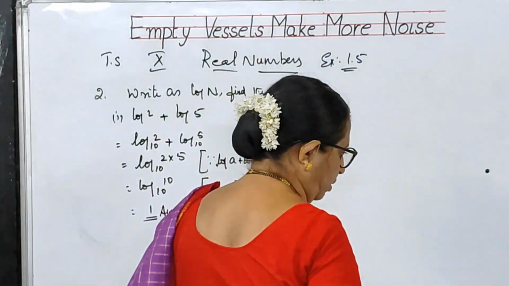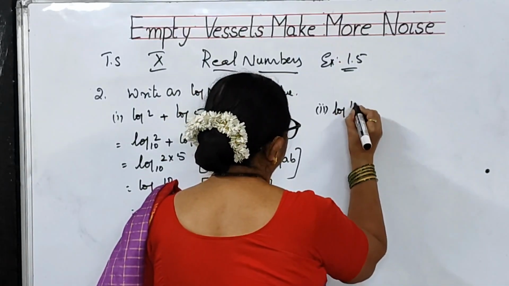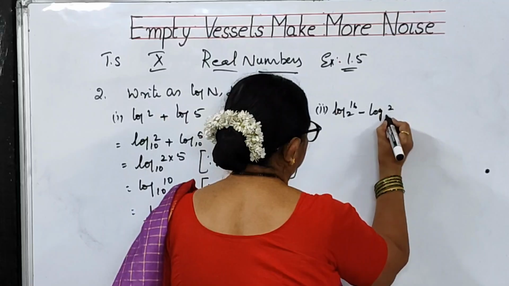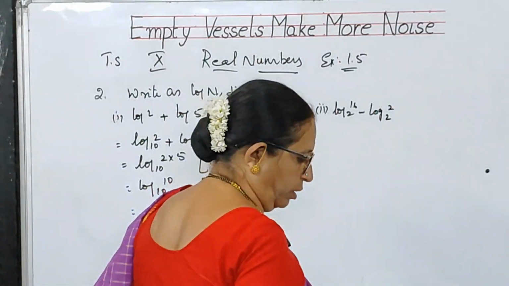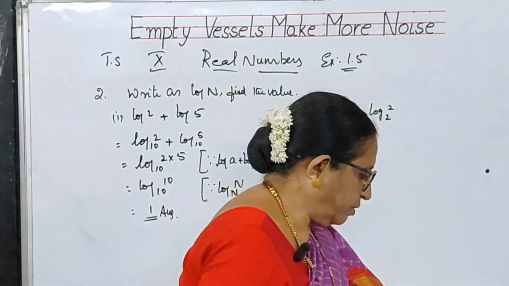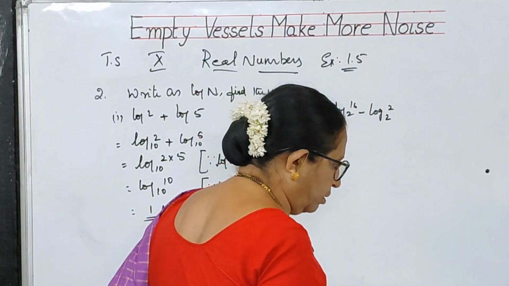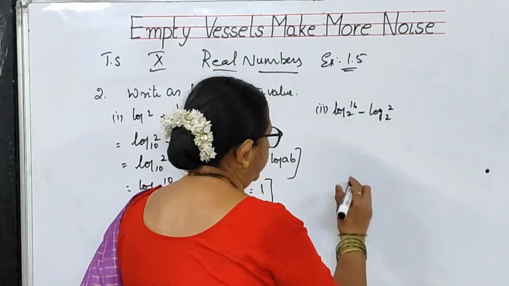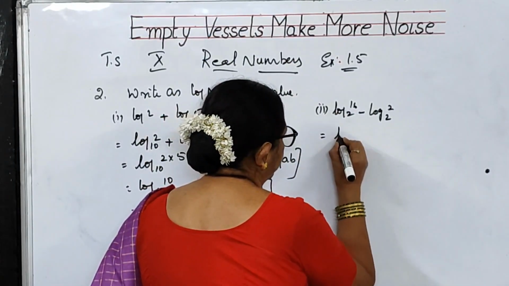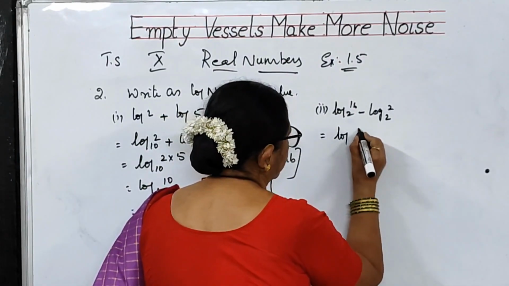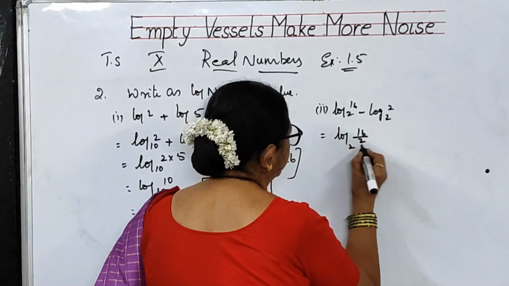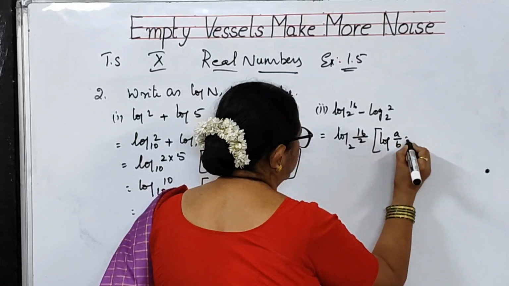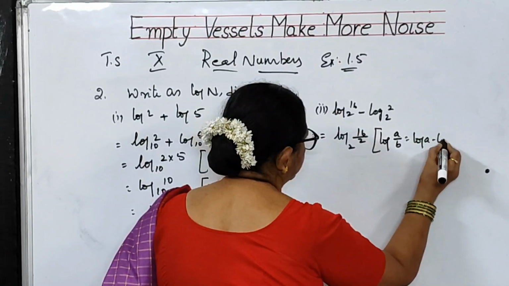What is the second bit? Log 16 to the base 2 minus log 2 to the base 2. So what is this, children? Log 16 to the base 2, the second bit. What will you write, children, here? Log 16 by 2 to the base 2. The reason is log a by b is equal to log a minus log b.